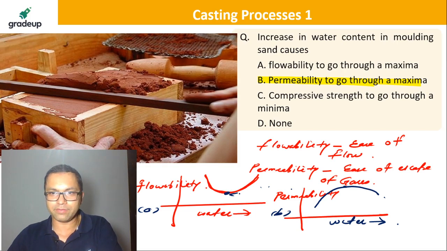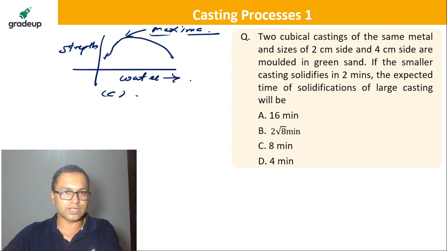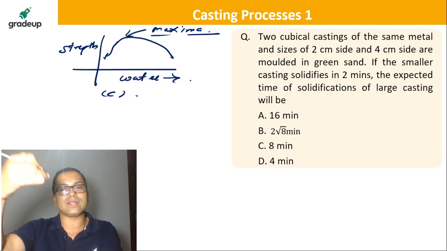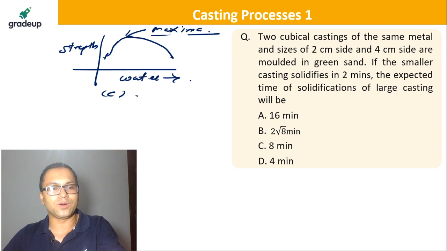No, it's not going through a maxima. It's going through a minima. So this is wrong. Permeability to go through a maxima. Yes, it's going through a maxima here because this point is maxima. So this is correct. Compressive strength to go through a minima. No, it's going through a maxima here. That is what I mean. All right, I hope this is good.